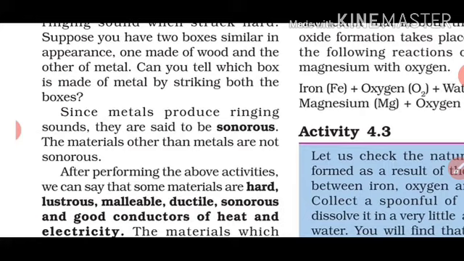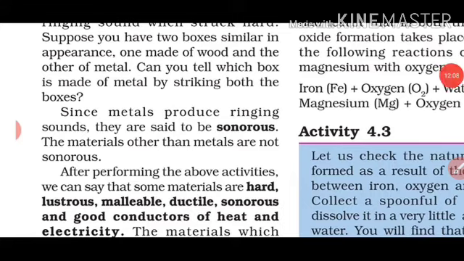After performing the above activities, we can say that some materials are hard, lustrous, malleable, ductile, sonorous and good conductors of heat and electricity. In this chapter, what have we studied? Hard, lustrous, malleable, ductile and sonorous. So what is hard? Everyone knows, isn't it? Which is very hard, that is hard. Now lustrous means metals which are shiny are lustrous.